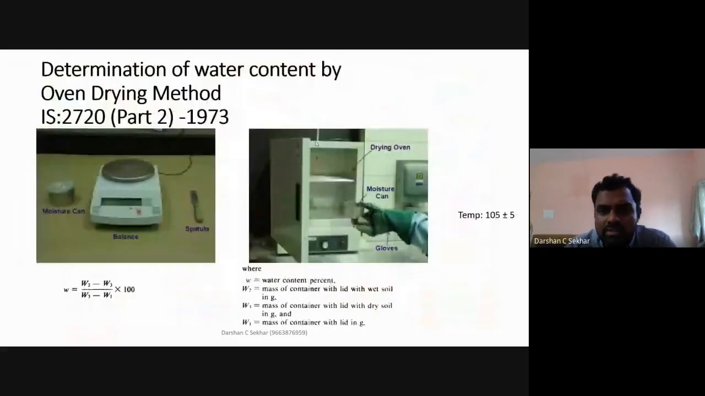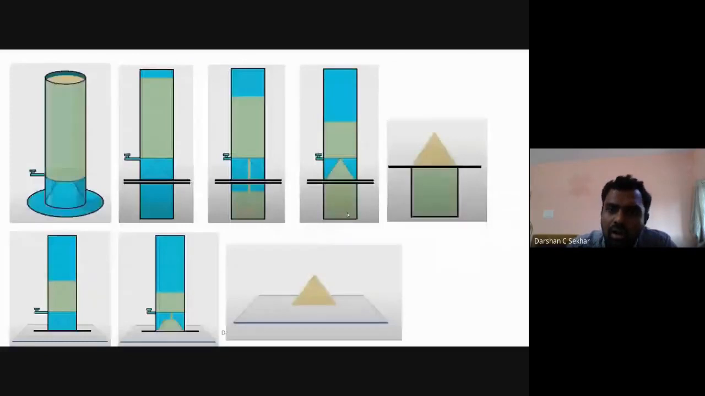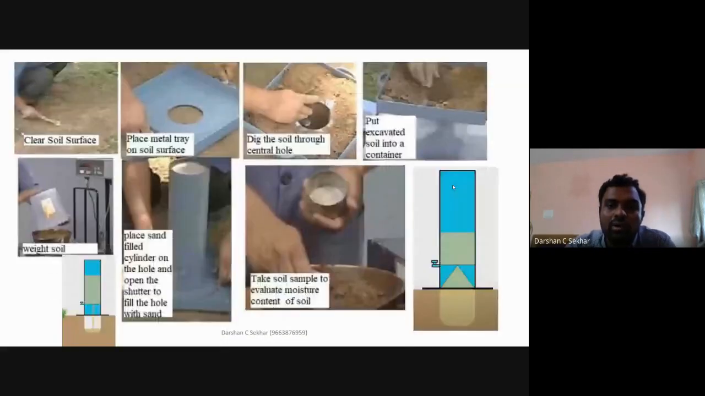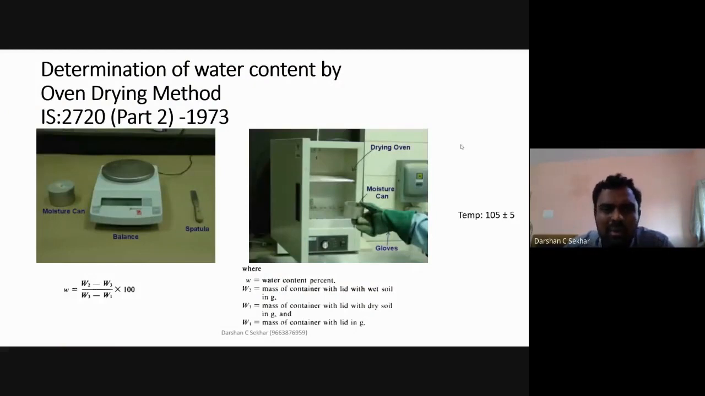Once you're done with this, both with respect to the dry core cutter test as well as the sand replacement test, I need to find out the water content. If I want to find out dry density or dry unit weight, I need to find out the water content. So how do I do it? Water content we generally find with the oven drying method. There are many methods, but the basic, almost universal method is the oven drying method. So in this oven drying method, you need to have a water content cup.